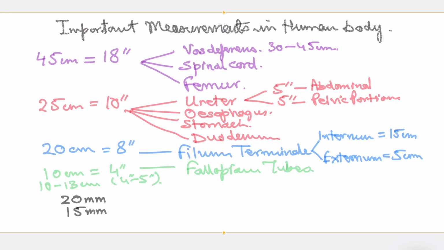This is very important because it has variations. So 20 millimeter will be in males or females? Guess it. Females have a higher pitch, right? So that means the vocal cords are smaller, shorter. That's why they have more elasticity and they have a higher pitched sound. So 15 millimeters is the length of female vocal cords, and 20 millimeter is the length of male vocal cords.